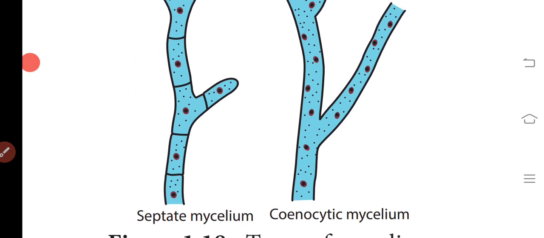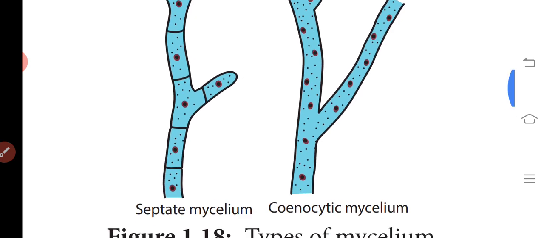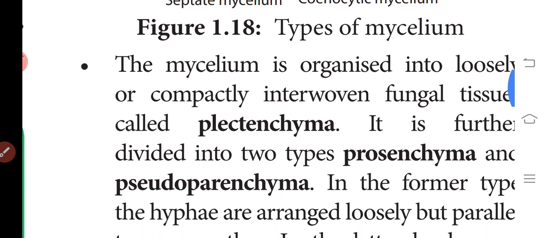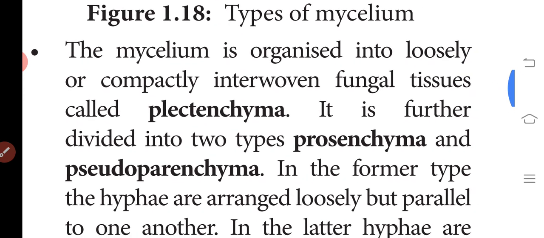Septate mycelium means presence of septa. Coenocytic mycelium means absence of septa and presence of multinucleate cells. Lower fungi have coenocytic mycelium, and septate mycelium is found in higher fungi. Next we discuss the structure of mycelium.